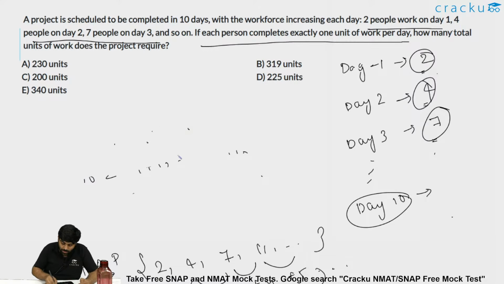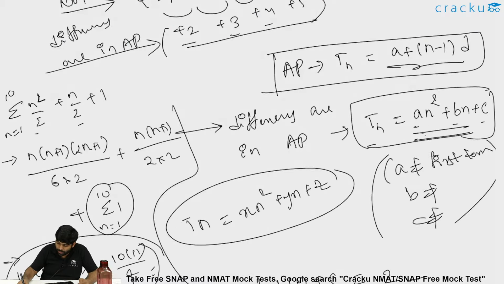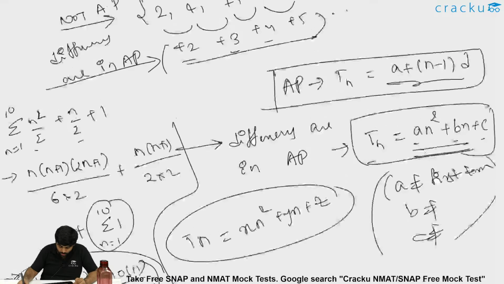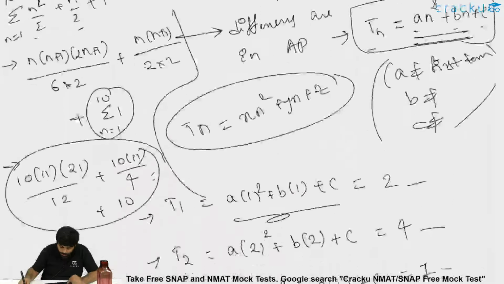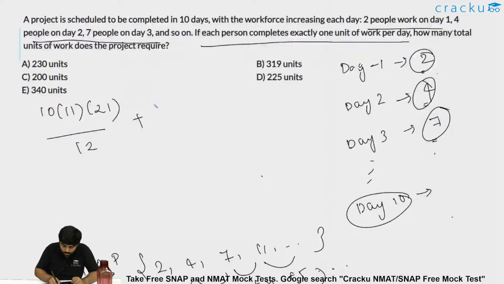This is already explained part, so I'm just erasing this for the space purpose. So I'm getting 10 into 11 into 21 by 12 plus 10 into 11 by 4 plus 10. So we have to solve this.